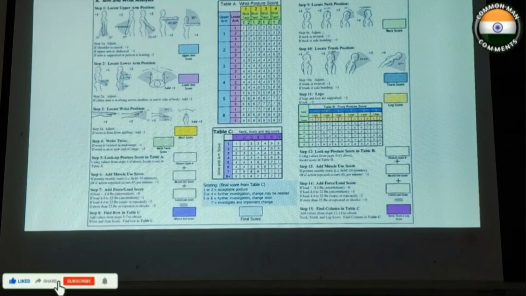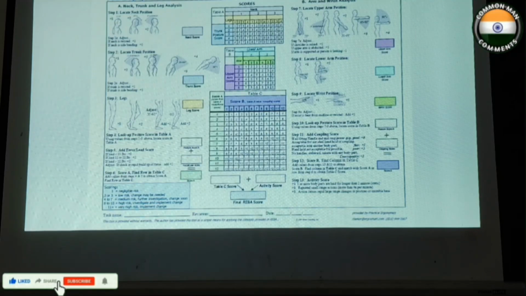So it's a bit lengthy, but by just having the chart and going according to the process, it will be easy to check the posture of the patient, and whether he needs any further evaluation for change, for preventing the problems that are going to arise through the posture. This is almost similar, but it is for the lower limb. It includes the lower limb evaluation also.